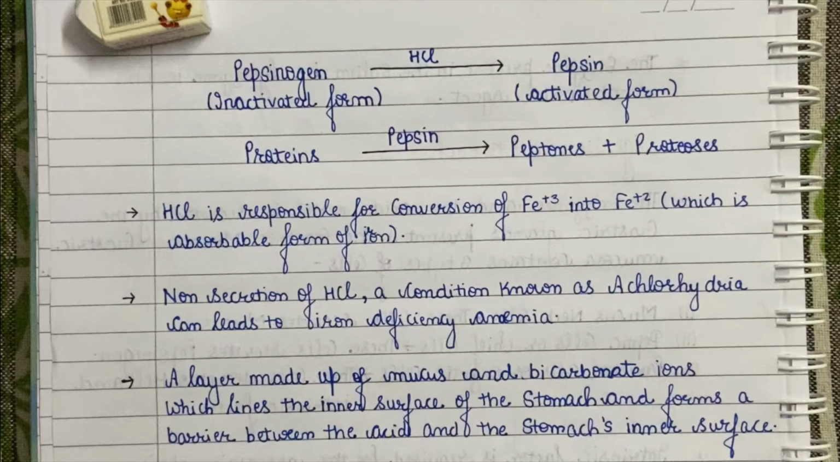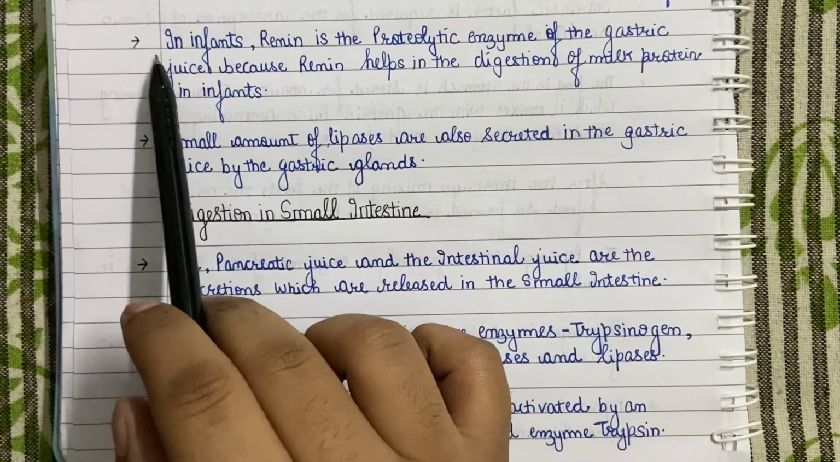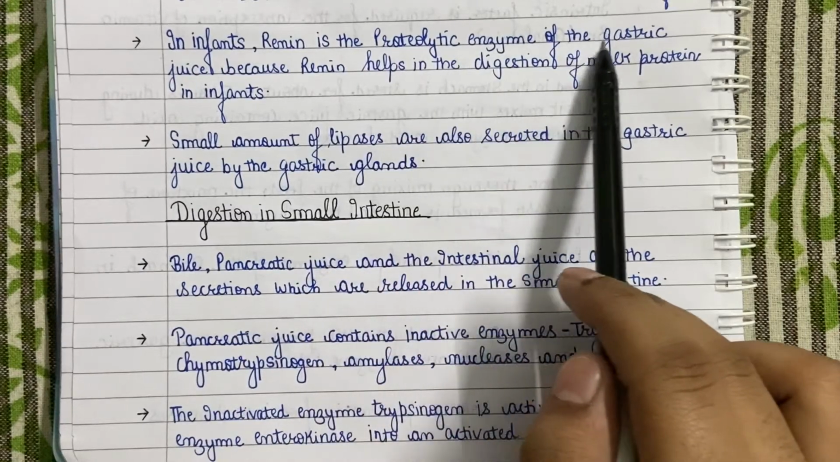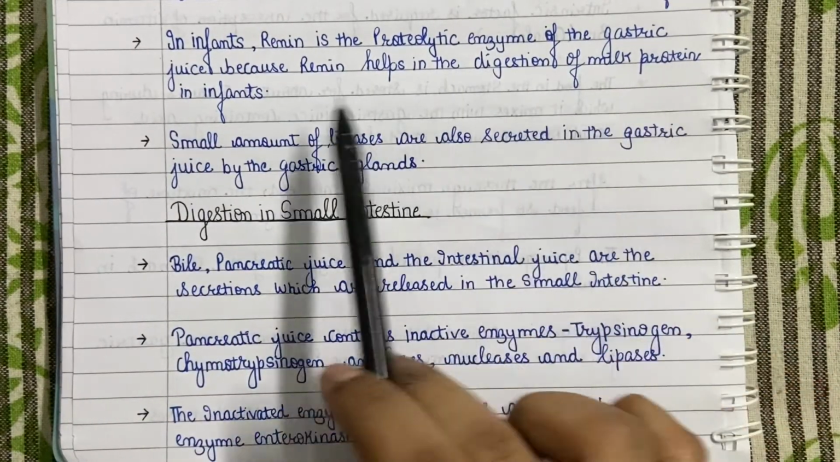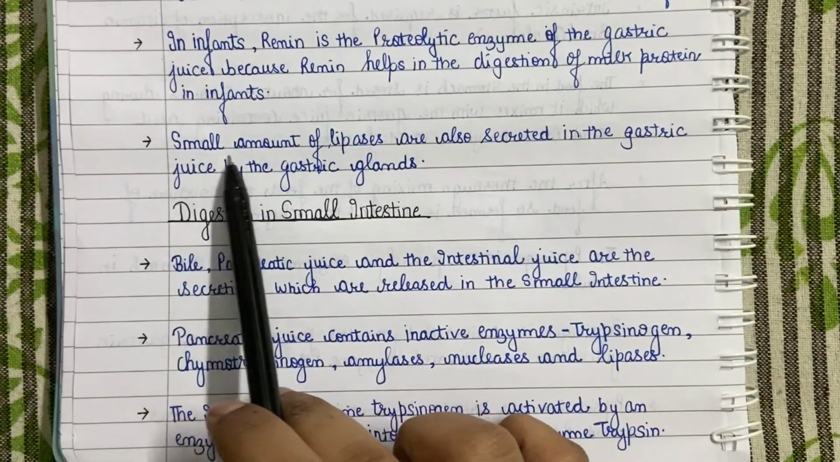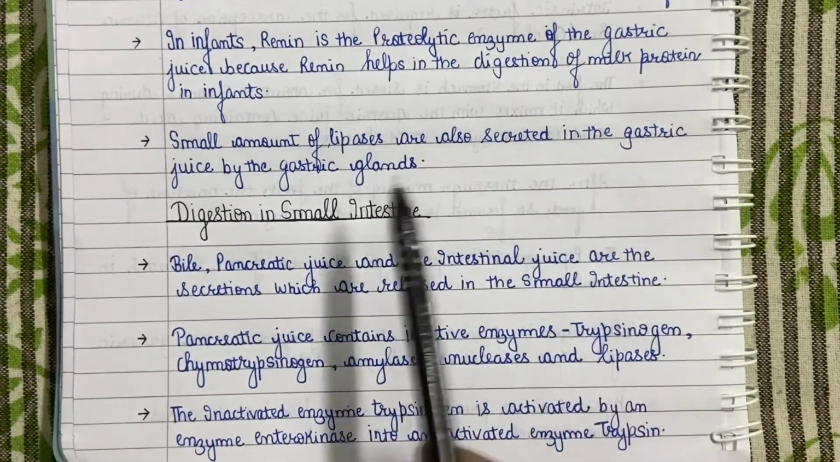In the NCERT it is written that mucus and bicarbonate play an important role in protection from excoriation by this concentrated HCl. Excoriation means appearance of a burning scar over the skin of a region. Now, in infants, renin is present as a proteolytic enzyme in the gastric juice. Renin helps in the digestion of milk protein in infants. A small amount of lipases are also secreted in the gastric juice by the gastric glands.